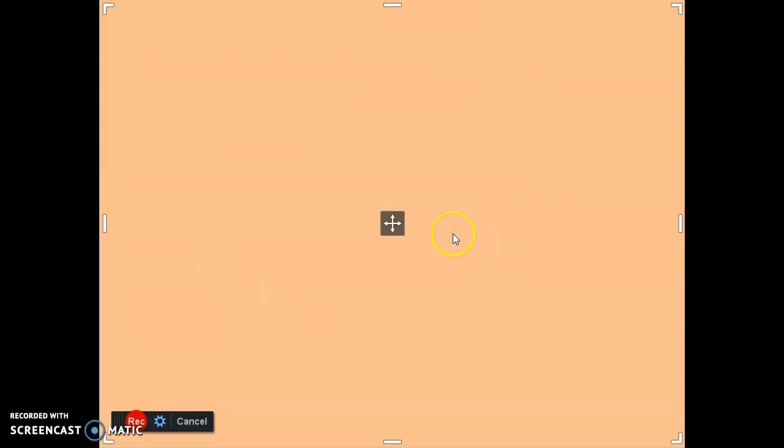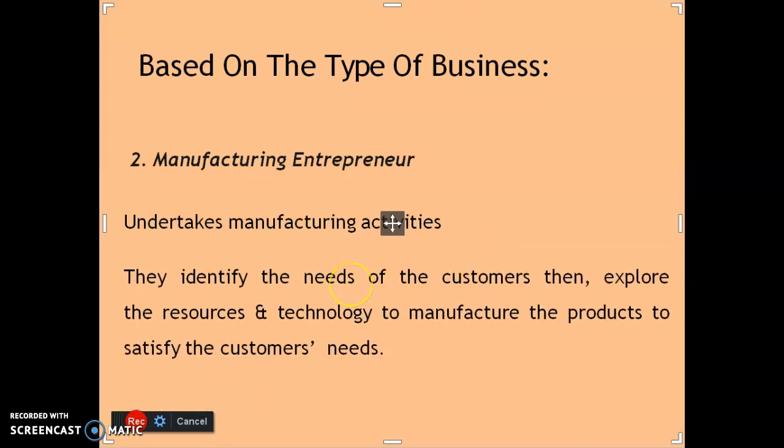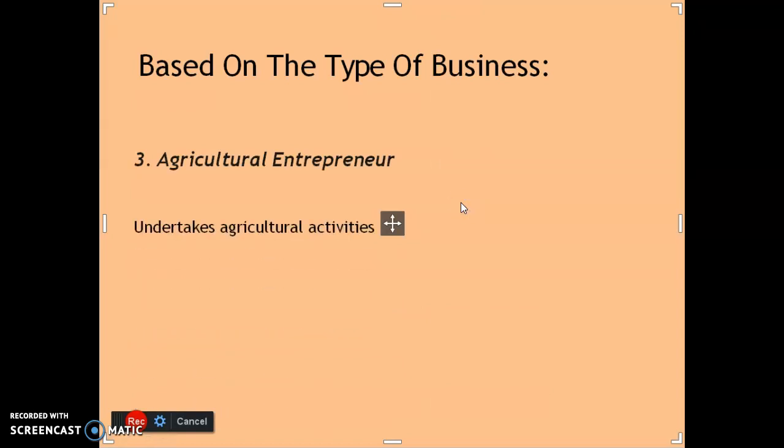Then, industrial or manufacturing entrepreneur. They undertake manufacturing or production activities. They identify the needs of the customers, then explore the resources and technology to manufacture the product to satisfy the customer's needs. We also call them industrial entrepreneurs. Then the third one based on the type of business is agricultural entrepreneur.